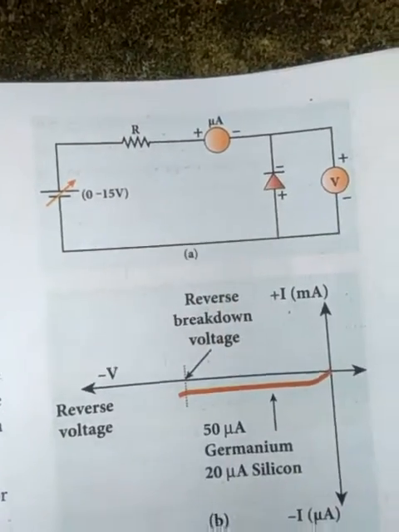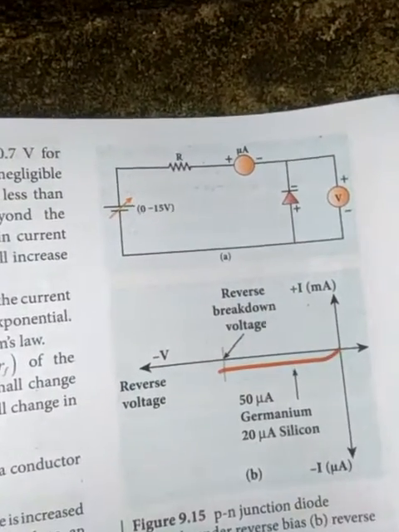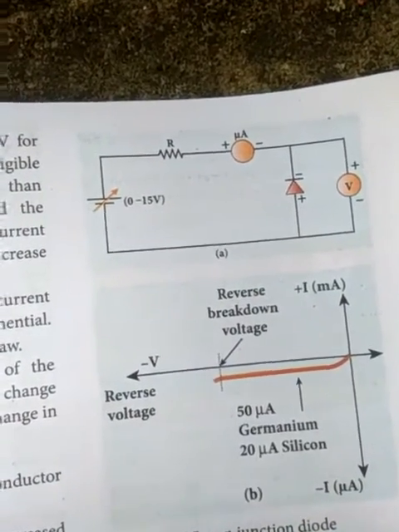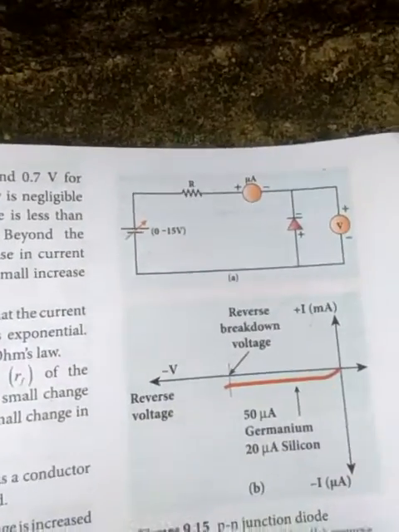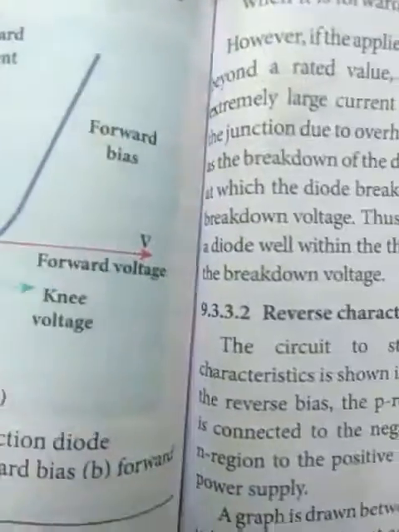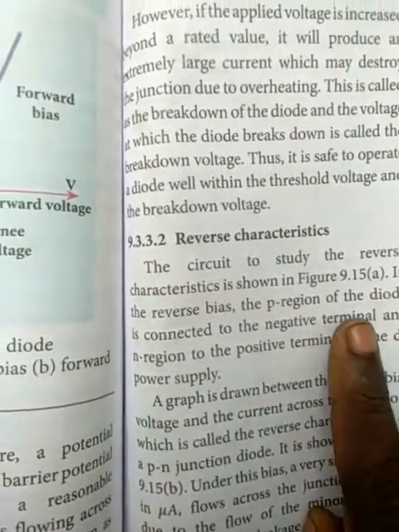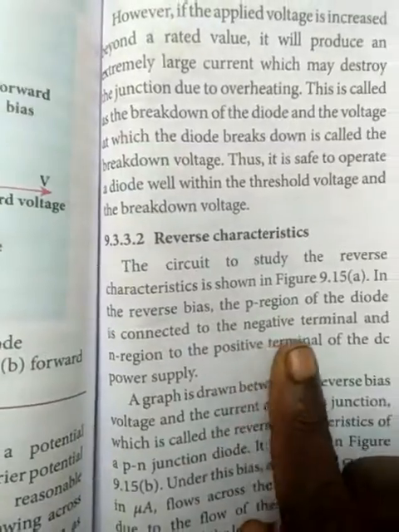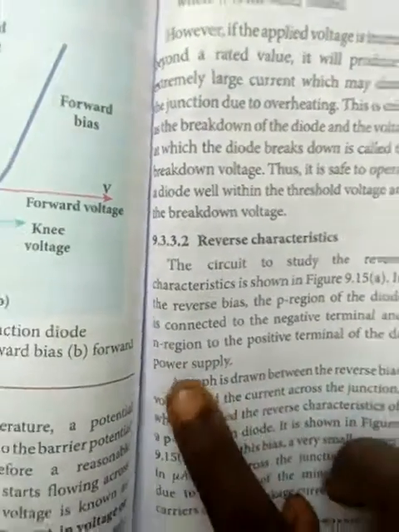Only a very small current passes. In reverse bias, the P region of the diode is connected to the negative terminal and the N region to the positive terminal of the DC power supply.